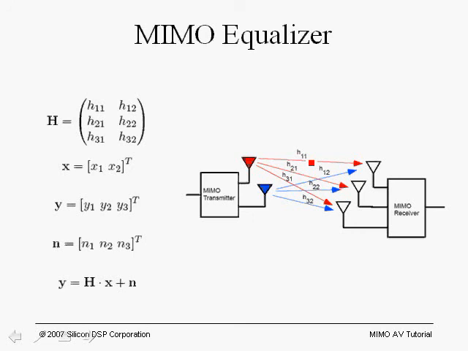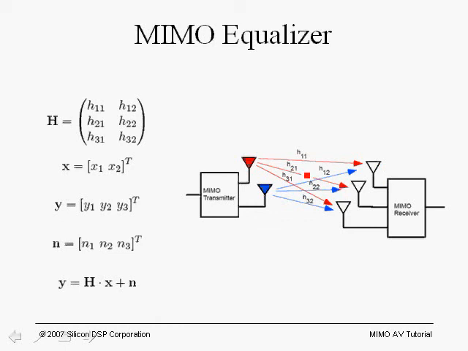That is between transmit antenna number 1 to receive antenna number 1. Let's take a look at this path here. Now, the multipath between transmit antenna number 1 and receiver number 2 is different than the path between transmit antenna number 1 and receiver number 1.